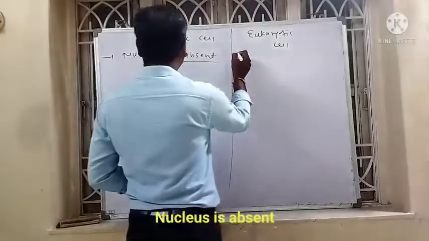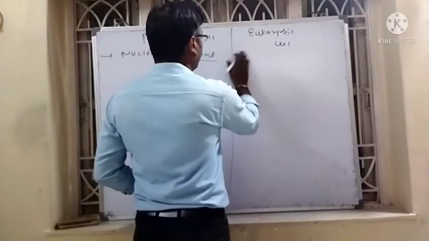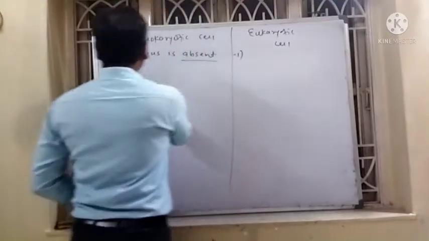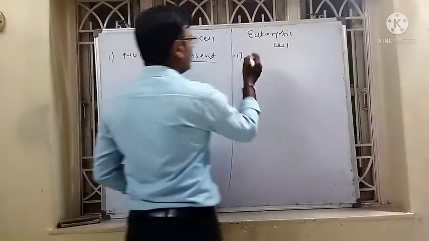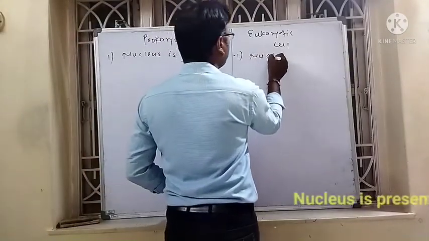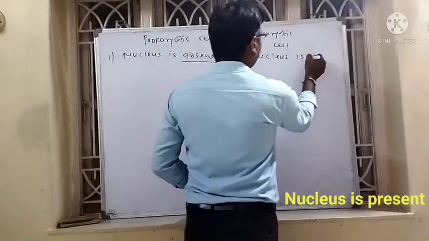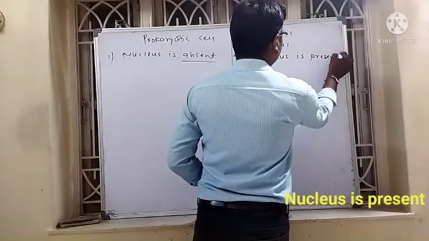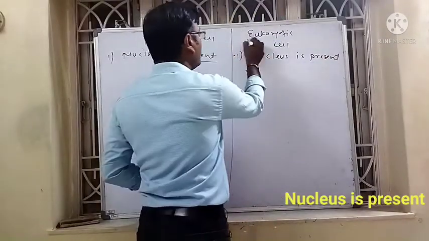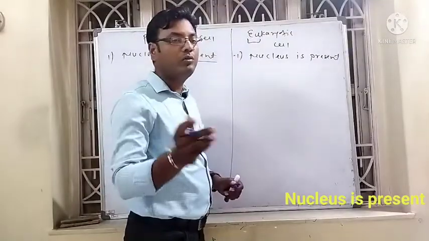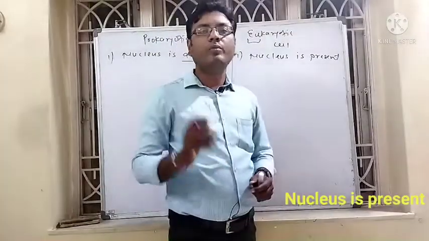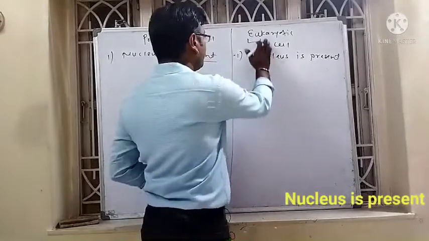Nucleus is absent here, while there, in eukaryotic cell, nucleus is present. In eukaryotic cell, eu means true and karyotes means nucleus. True nucleus. In the eukaryotic cell, a true membrane-bound nucleus is present.